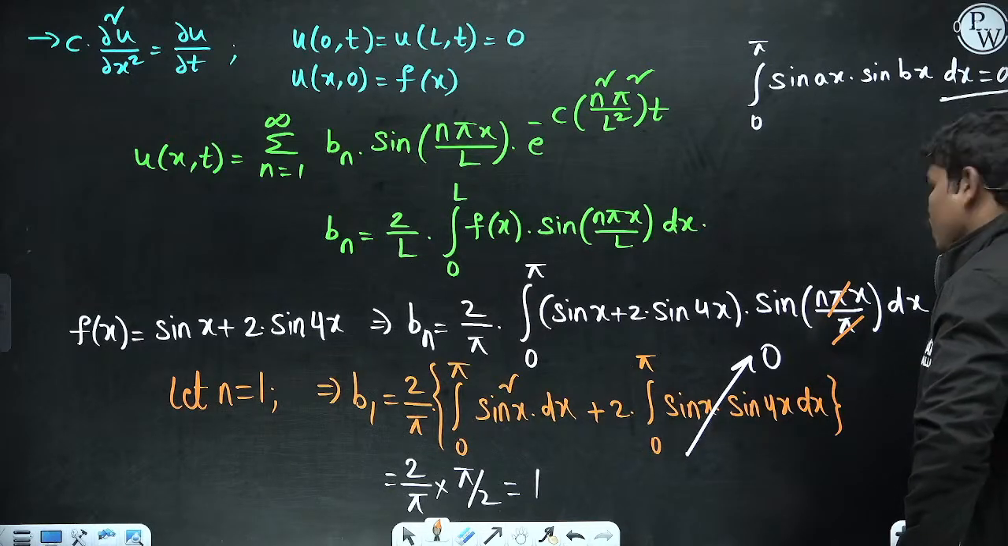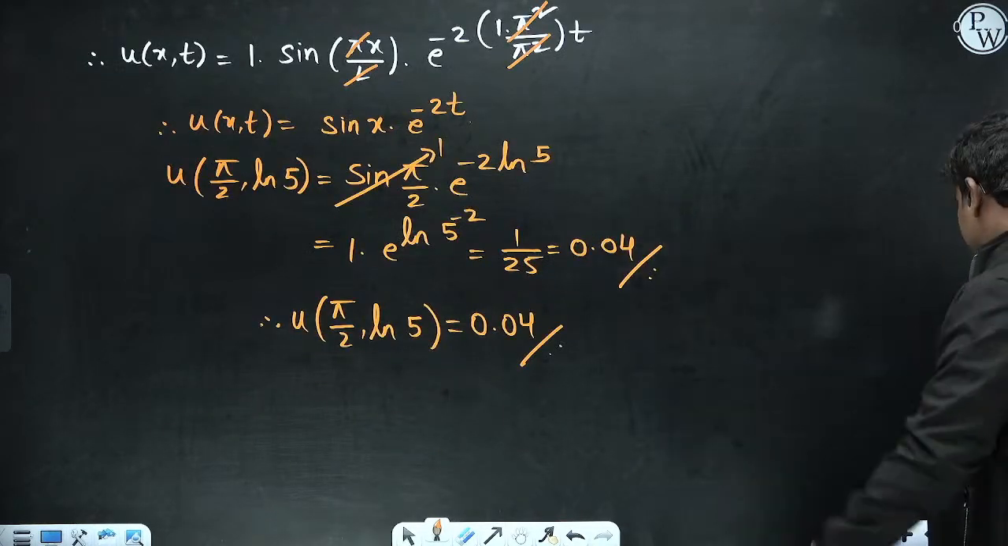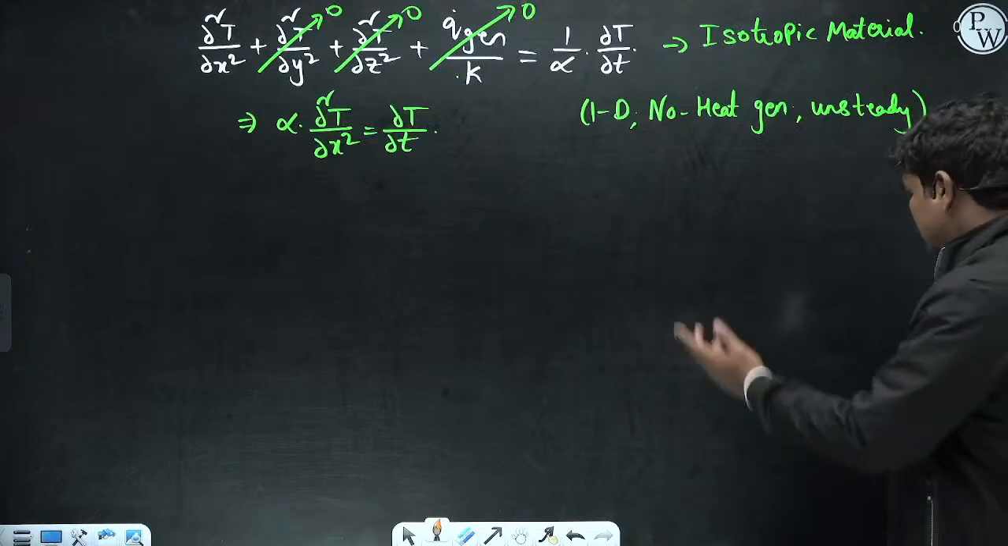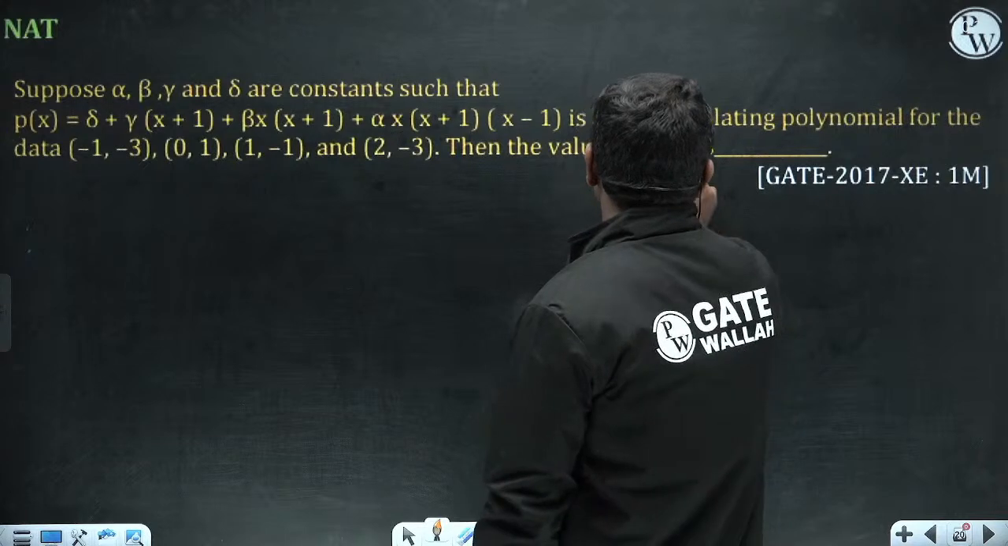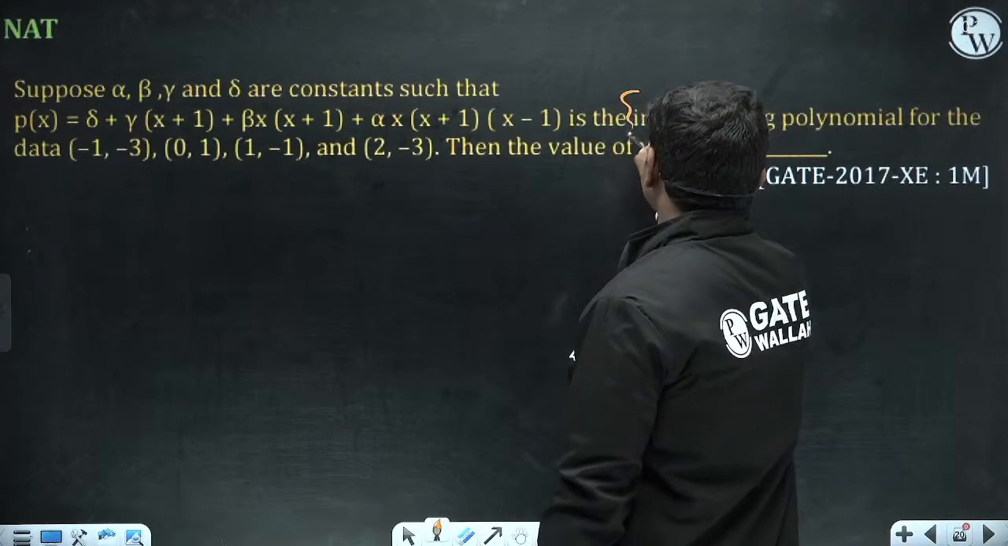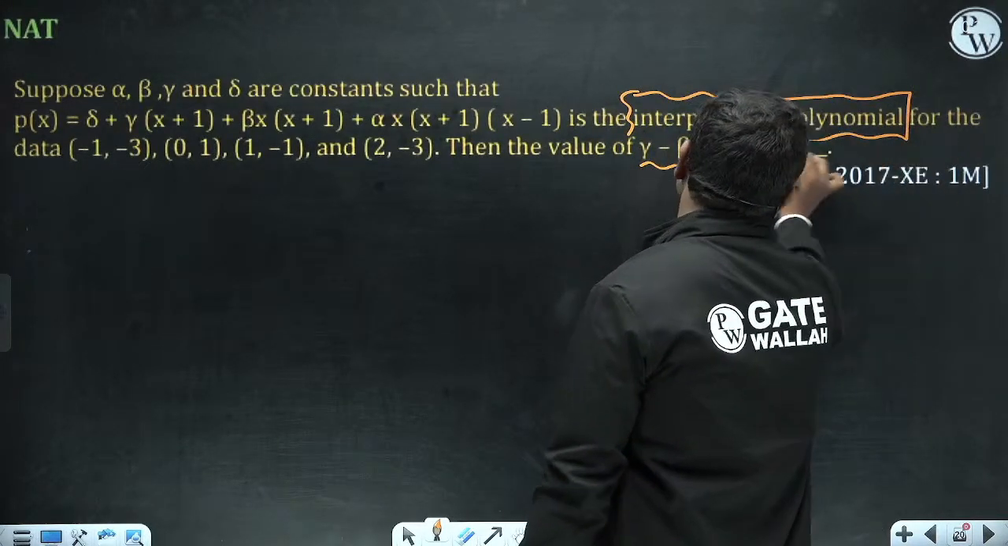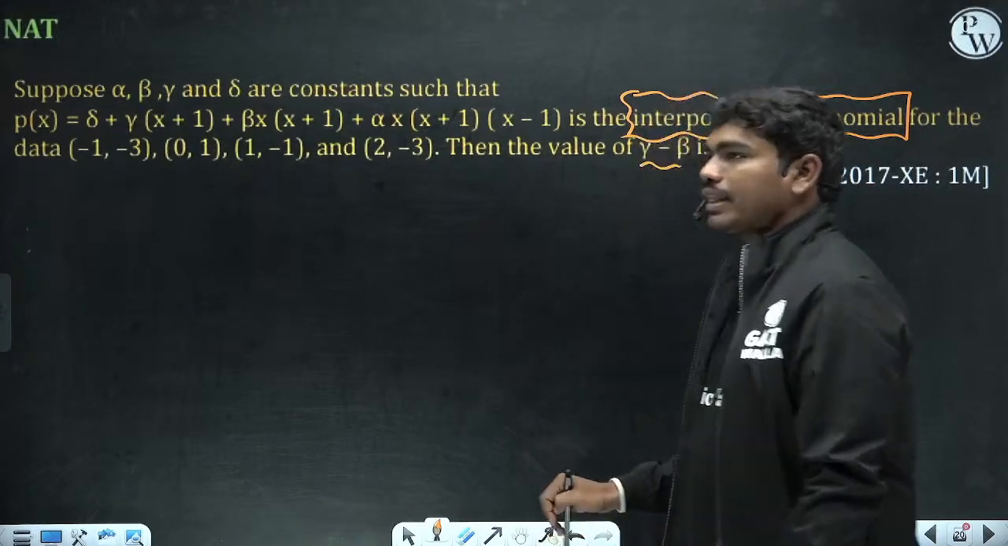Fine. So anyhow, 0.04 is the correct answer. This is the basic one I have given you. Next question. This is again a question where we need the value of gamma minus beta. Again interpolation, Lagrange's interpolation formula. Will you apply this now? Please type in the chat box.